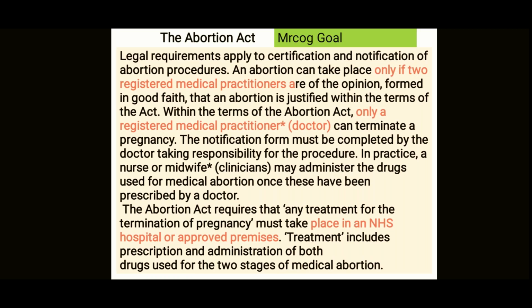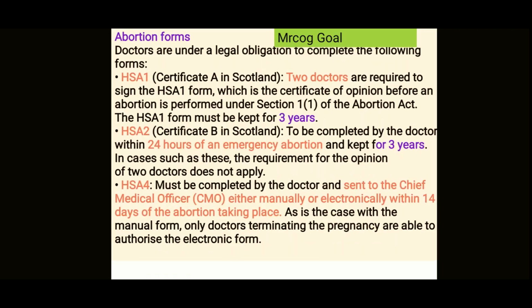The Abortion Act requires that any treatment for the termination of pregnancy must take place in an NHS hospital or approved premises. Treatment includes prescription and administration of both the drugs used for the two stages of medical abortion. Right? So that means giving the prescription as well as administering the drug. So this whole is called treatment. This takes place in an NHS hospital or approved premises.